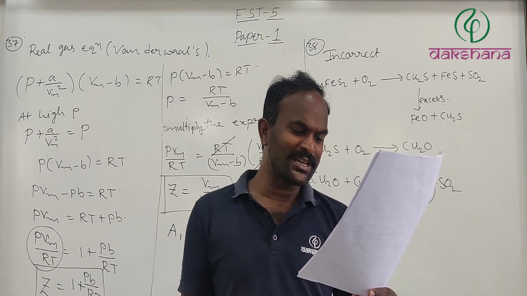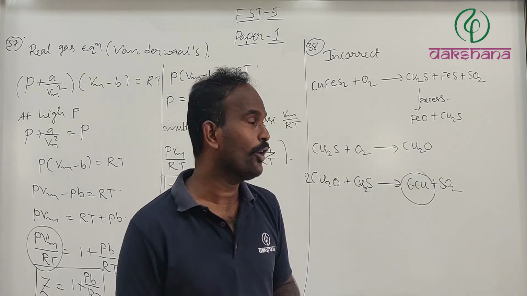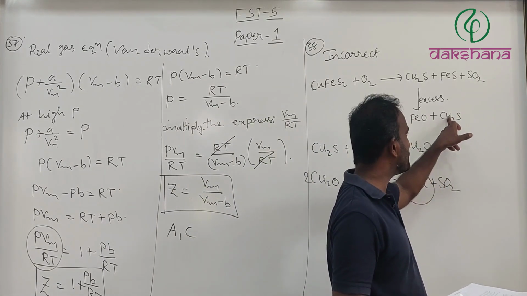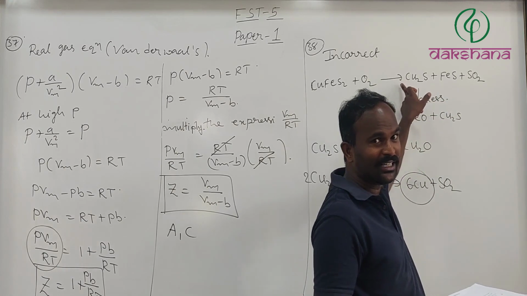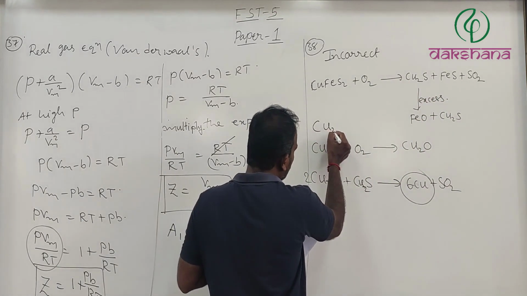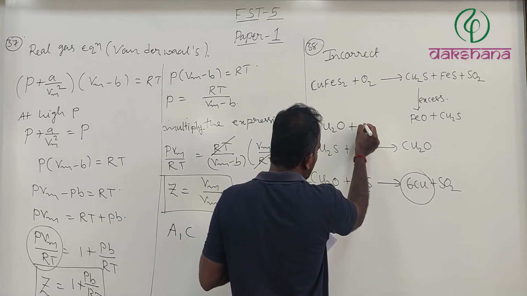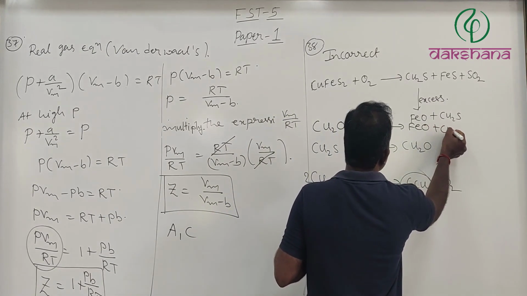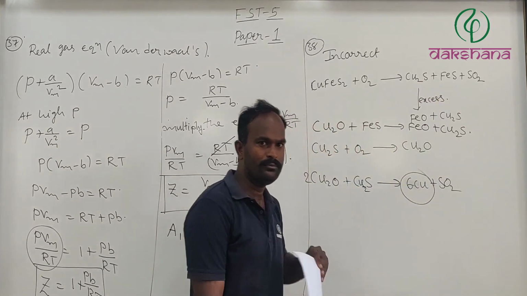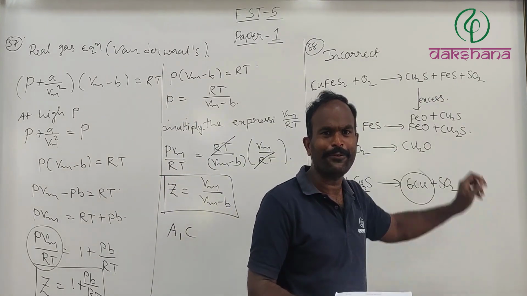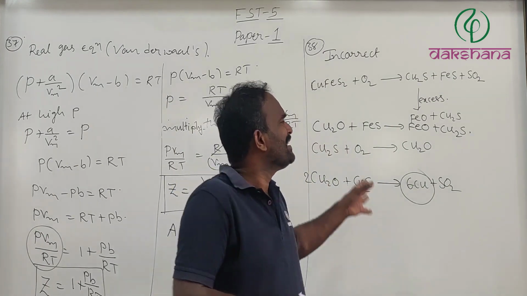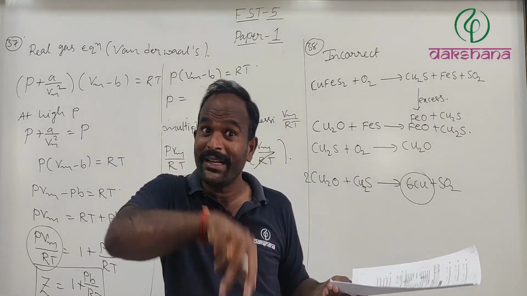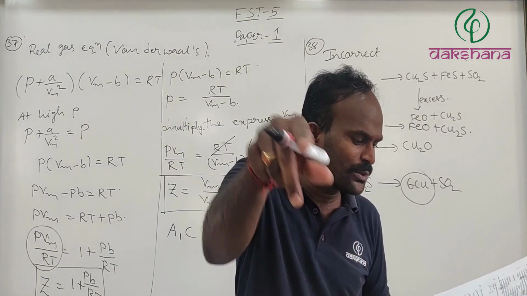During roasting, Cu2S remains almost unaffected. No, not absolutely. If a little amount of Cu2S is converted to Cu2O, that Cu2O again combines with FeS and is converted back; this reaction is always on the cards. If Cu2O combines with FeS, it will be converted to Cu2S plus FeO. Therefore almost every time the copper is maintained in the form of Cu2S. Yes, that statement is correct, and so it is not the correct option. That is what I am saying.